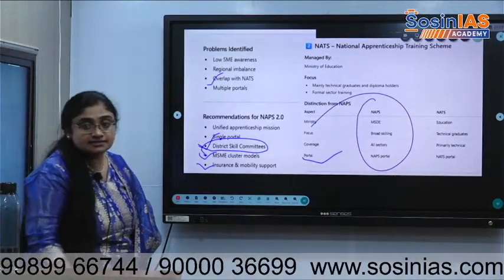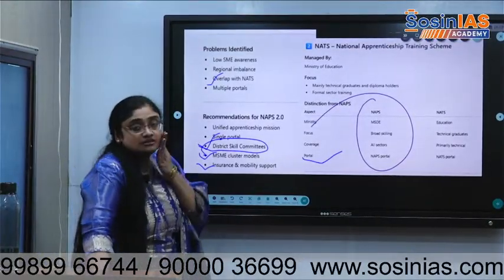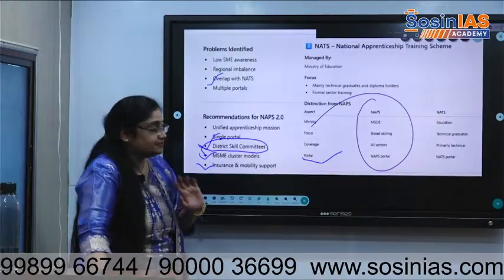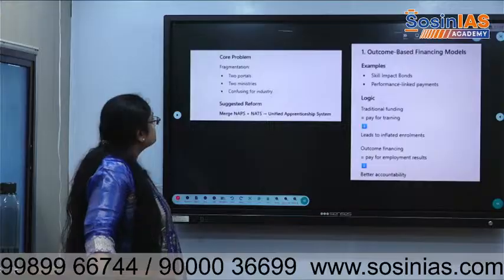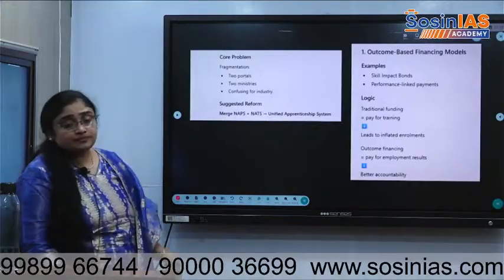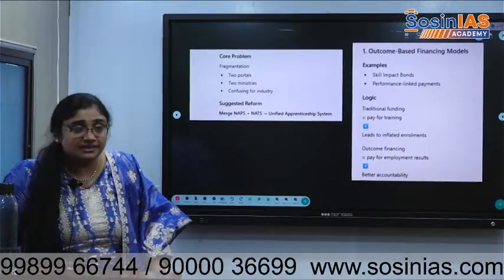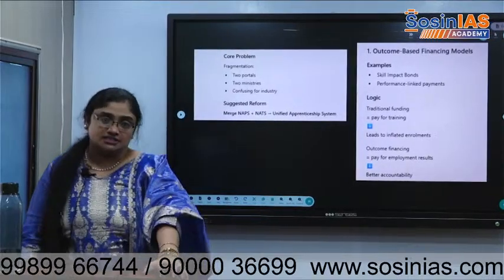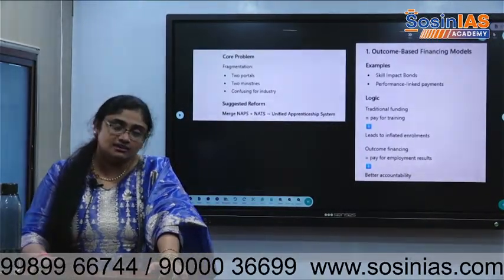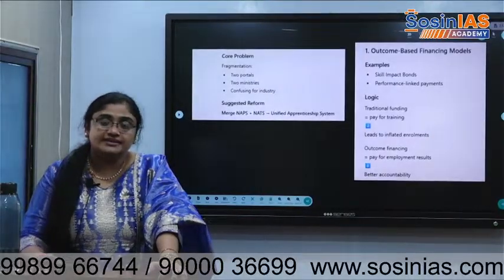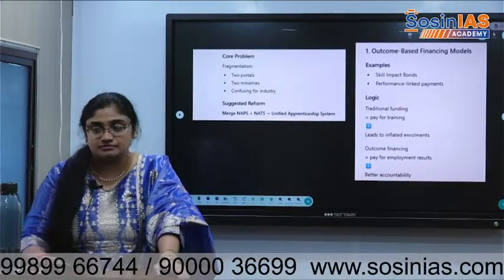NAPS, NATS. Technical means education, so the Ministry of Education will come into the picture. So two portals, two ministries, confusing for all the people, and even confusing for the industry. Industry, for whom does it need to give jobs, only technical or non-technical people, and where does it need to collaborate?